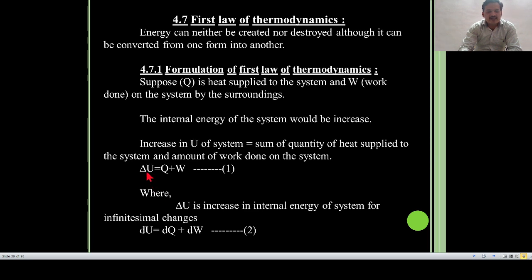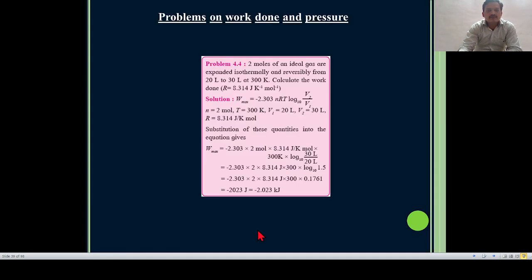The triangle, delta, is used after completion of a reaction, and for an infinitesimal change, a small d is used. This is equation number 2.